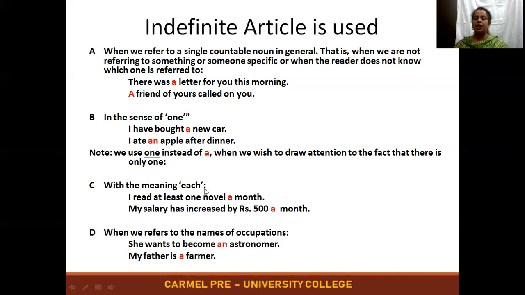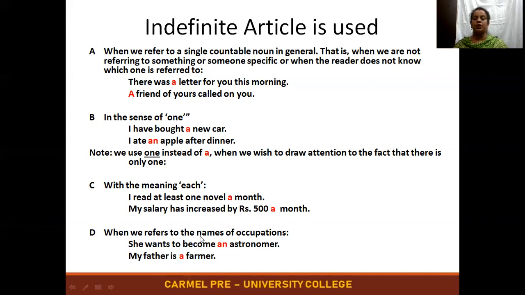With the meaning each. When you want to tell about each, where you're supposed to use the word each, you can use the article a. I read at least one novel a month. It means compulsorily each month I will be reading one novel. My salary has increased by rupees 500 a month. It means every month, each and every month, I'll be getting 500 more. So instead of each, we use a.